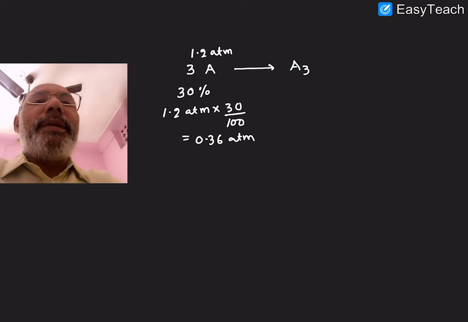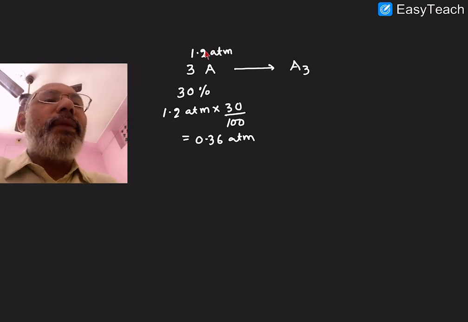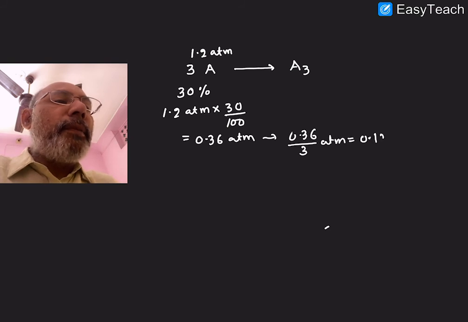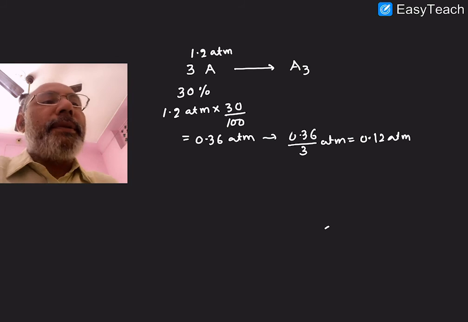So that means you see, you started with 1.2 atmospheres, and 0.36 atmospheres reacted, trimerized to give A3. So how much A3 are you getting? From the balanced equation you can see 3 gives 1. 0.36 gives how much? That means you can write 1/3 part of that. So you are going to get 0.36 by 3 atmospheres. That is equal to 0.12 atmospheres.